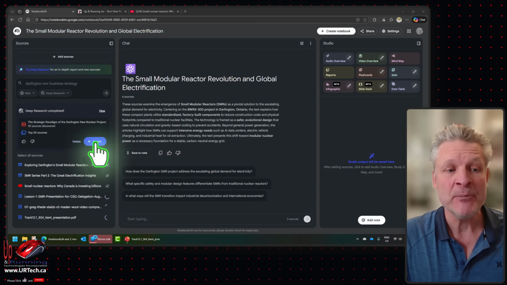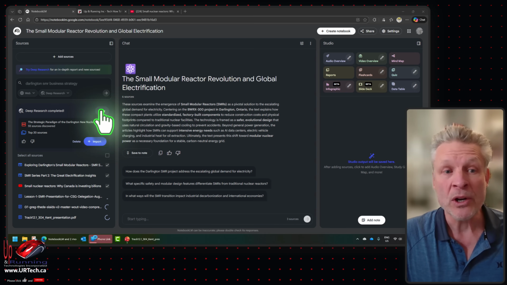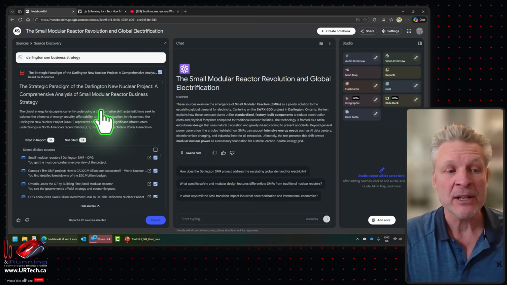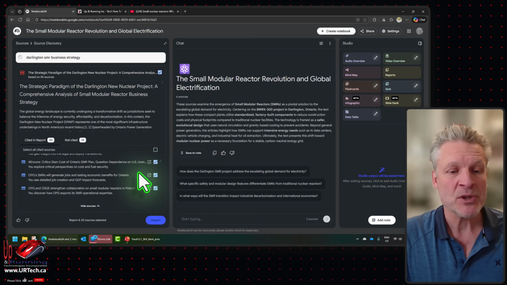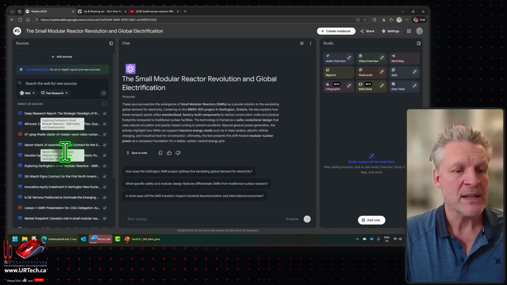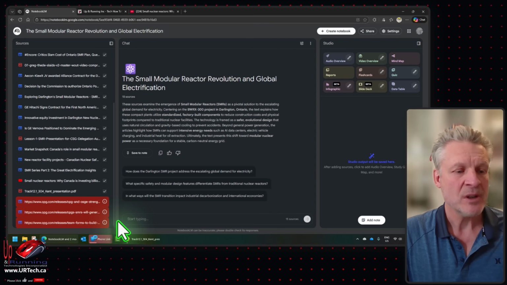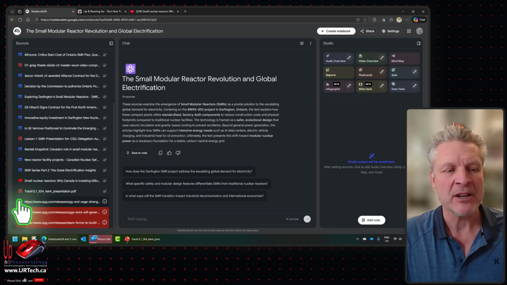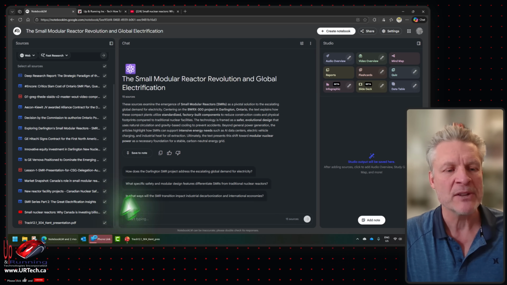So we could just click import, and it would suck that in, or we can click view up here, and then manually select the sources we want it to consider. So we don't want that one, and I'll click import, and you'll see it'll import the ones that I've selected as sources. Oh, and these are ones it can't get to, by the way, whenever you see that red one. That probably means they're linked in some document that it can't get to. Just to pretty it up, we'll click on the 3 dots and select Remove Failed Sources.